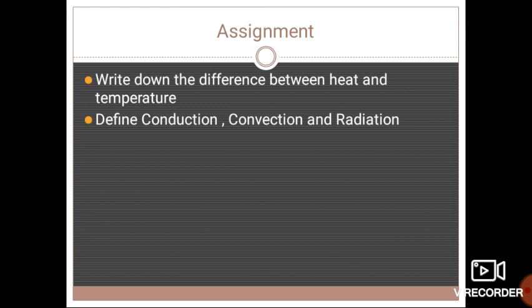Now here is the assignment for you. You have to write down the difference between heat and temperature. Also you have to define and write in your CW about conduction, convection and radiation.